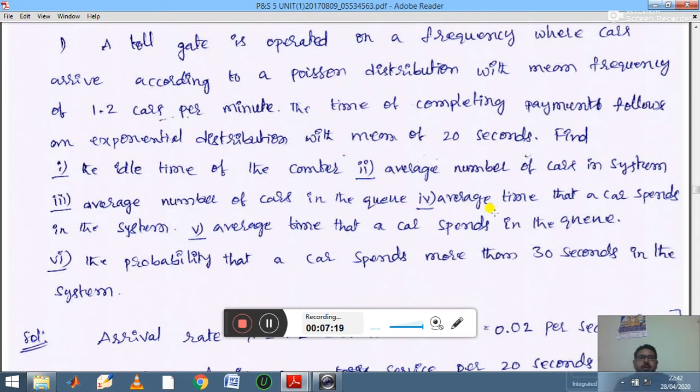Fourth, the average time that a car spends in the system, which is WS. In the fifth case, the average time that a car spends in the queue, which is the WQ value. Then we need to find the probability that a car spends more than 30 seconds.